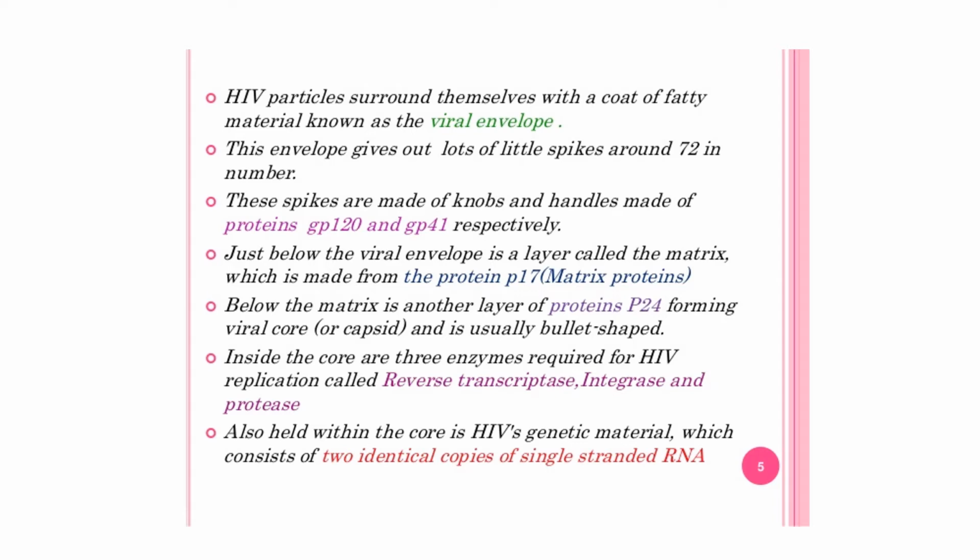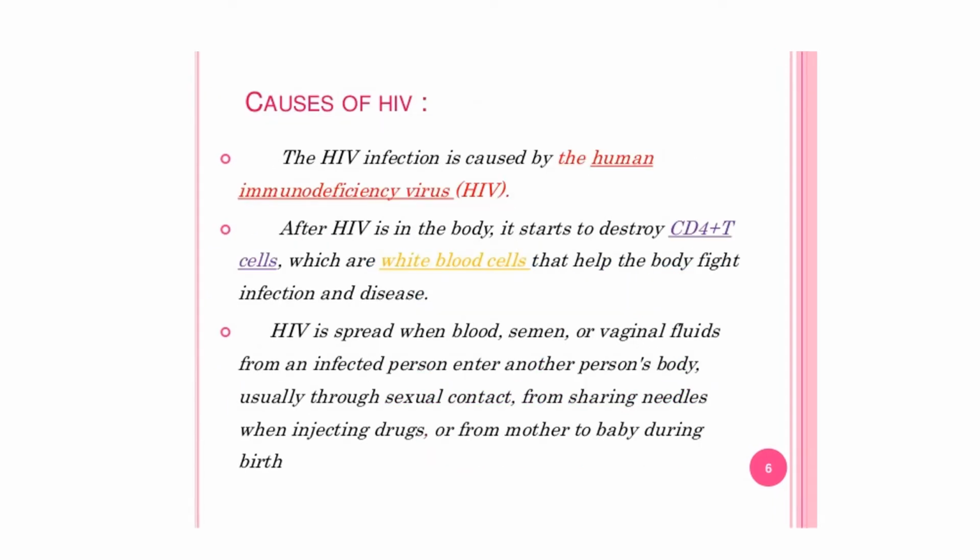Also held within the core is the HIV genetic material, which consists of two identical copies of single-stranded RNA that is further converted into DNA by the process of reverse transcription, and then the DNA is integrated into the nucleus and then the process of replication starts.